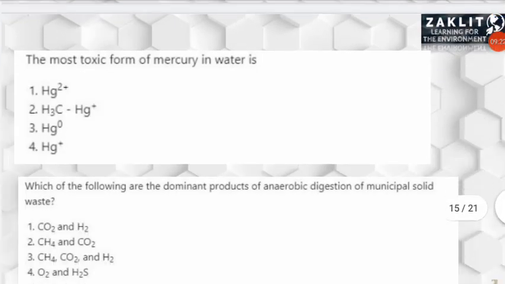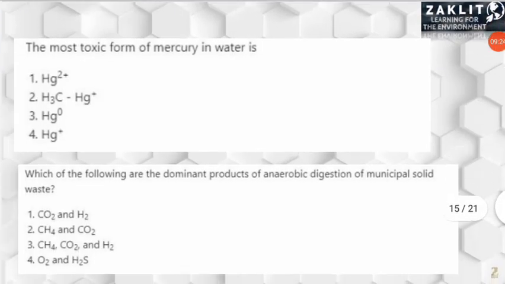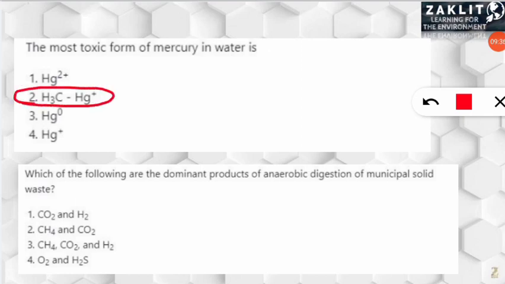Here it was asking the most toxic form of mercury. So this has been discussed many times. So the most toxic form will be methyl mercury, and methyl mercury will be CH3Hg+. That means option number 2 will be the correct option.